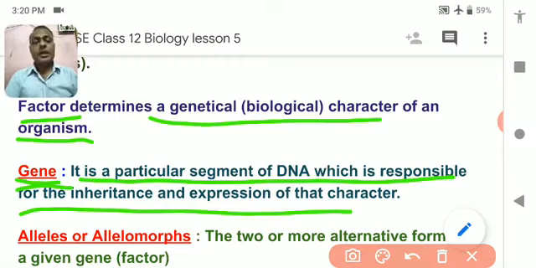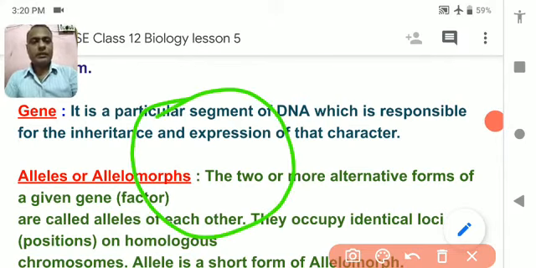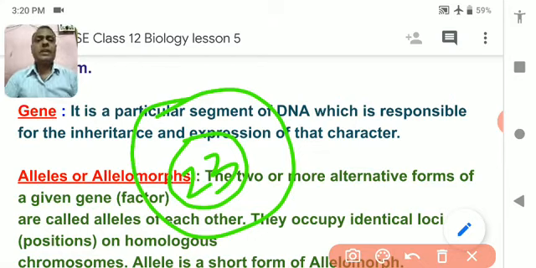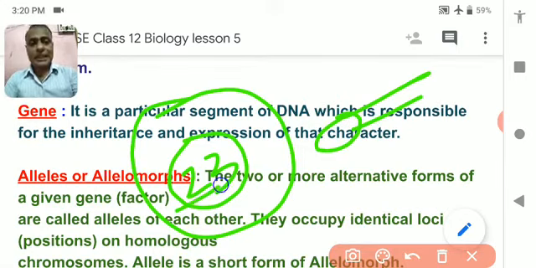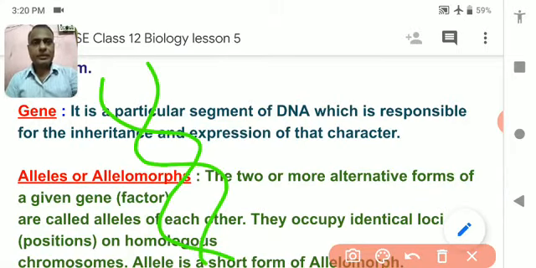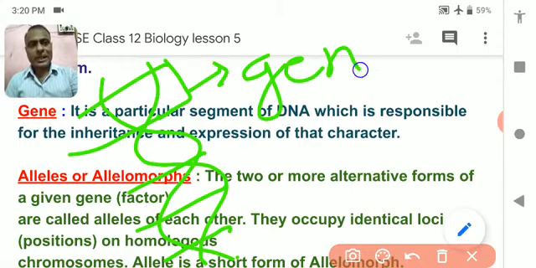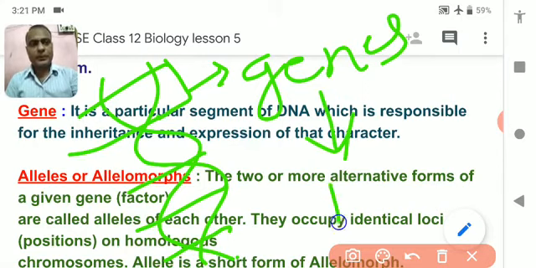If we open a nucleus, we get 23 chromosomes in the egg or ovum or in the sperm. Each and every chromosome, when opened and reopened, gives us the DNA. So the DNA has several segments, and each segment is called a gene, and these genes are responsible for a particular character.